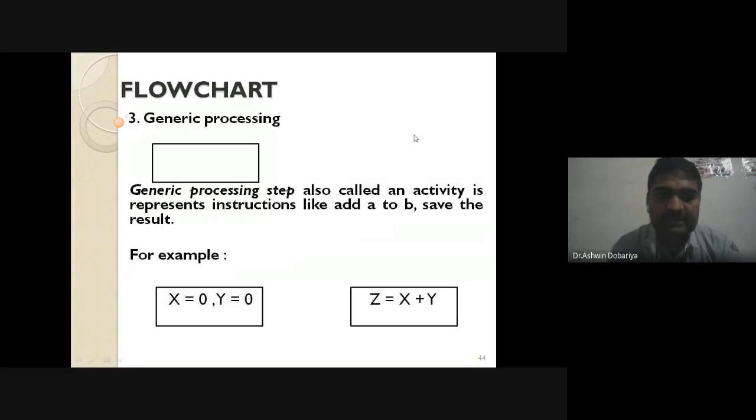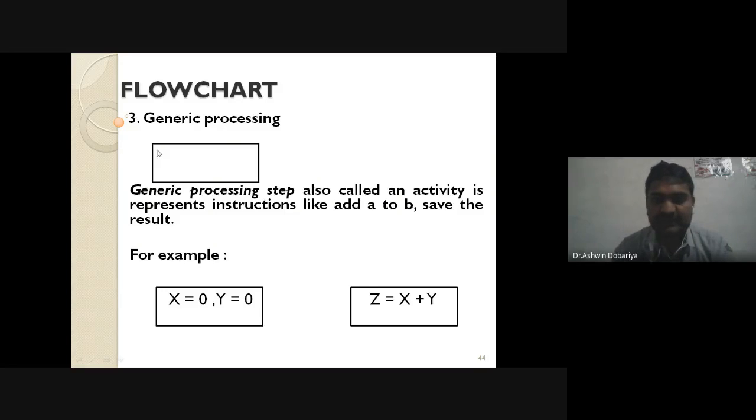Third is the generic process. This is known as a process symbol. It is also known as a process symbol. Generic process. Generic means general. Any process. Process means what? Any arithmetic statement generally mentioned in a rectangle symbol. So rectangle symbol is known as a process symbol. This is known as a generic processing symbol.